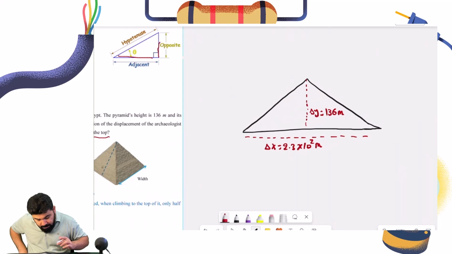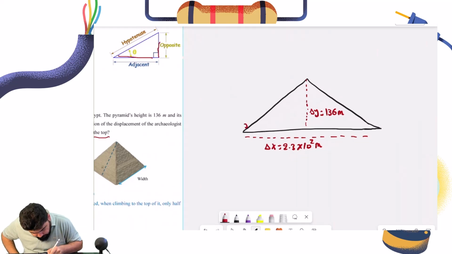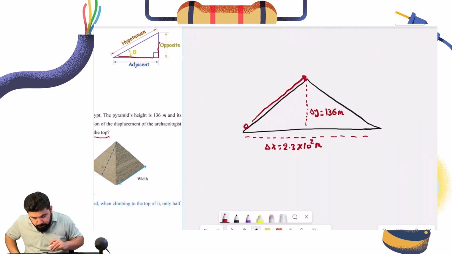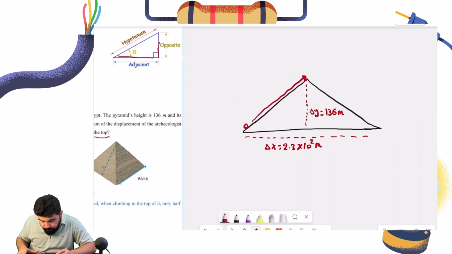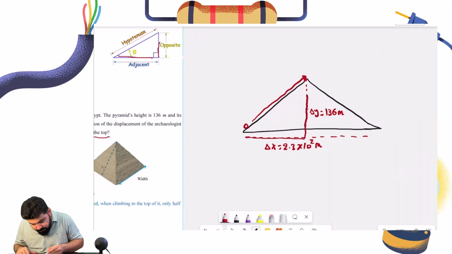Now look, let's say somebody is here and they are trying to climb the peak of the pyramid. Look guys, does she travel all the width? No, look, it's only half of it.